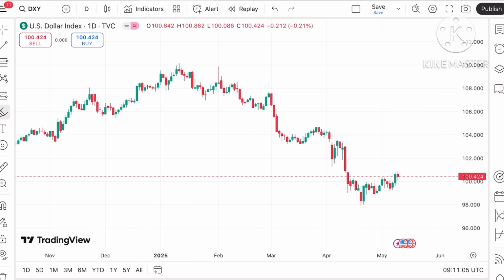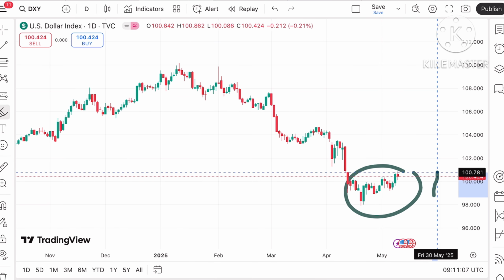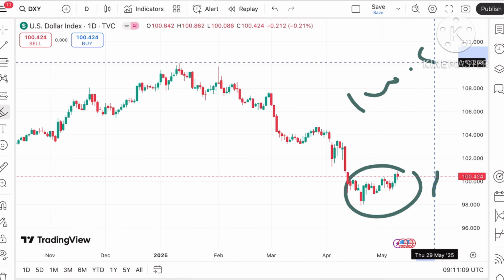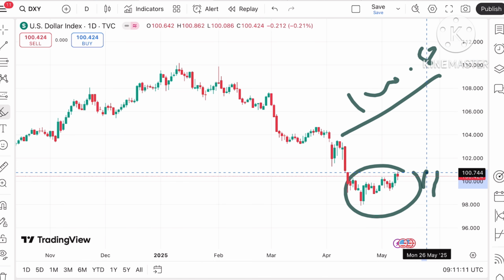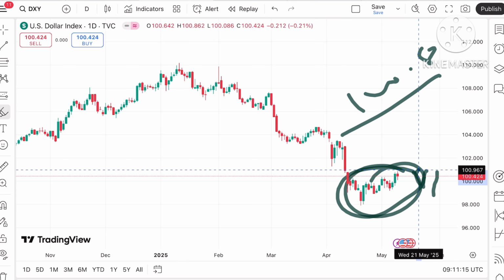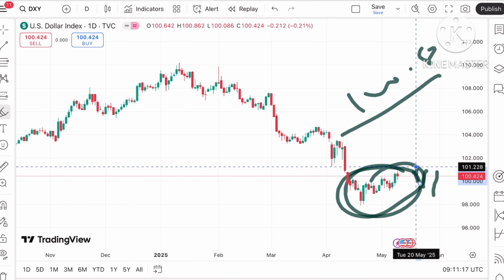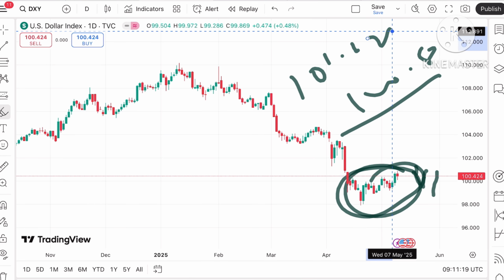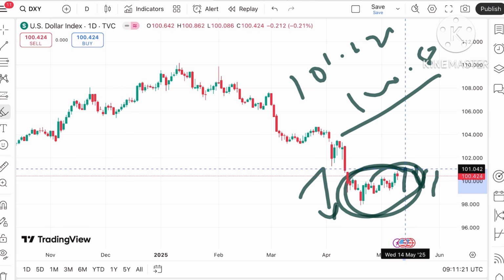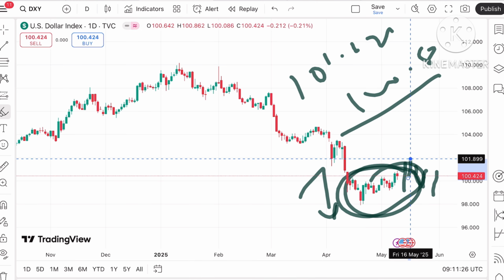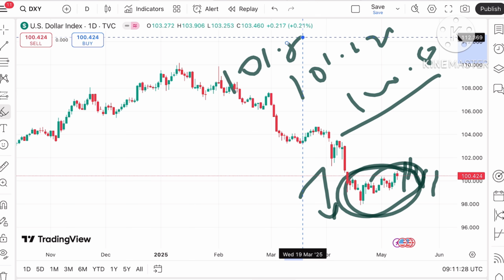We can see there is a chance that it can go further upside. If the price sustains above this level, it can touch a level of 100.8, and from there it will cross a level of around 101. Once the price moves above this level, the probability of going towards a level of 101.228 is there. From there a bounce back can come, but if the price sustains above this level, we can see a level of 101.5, and from there a level of $101.8.